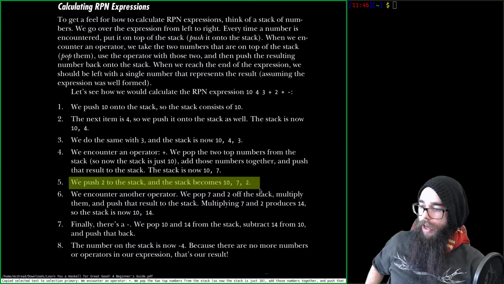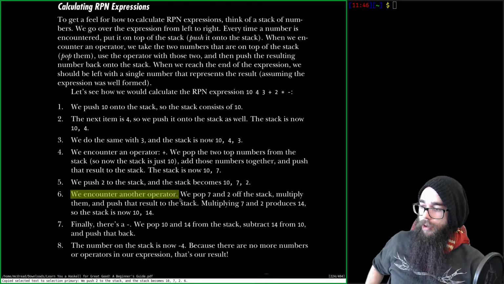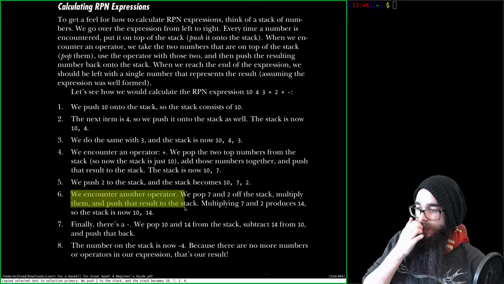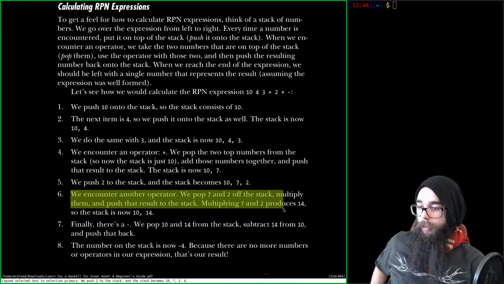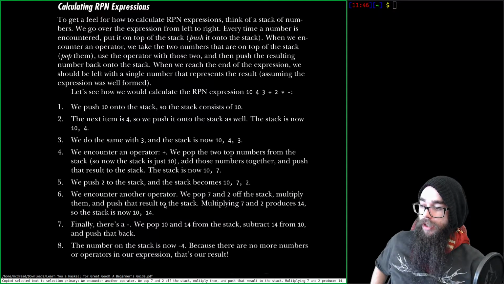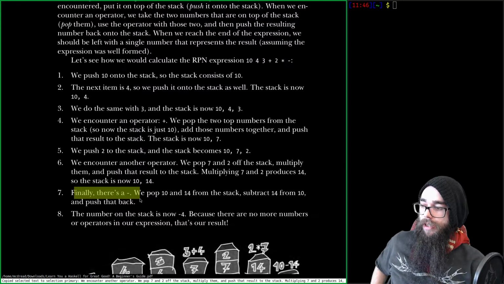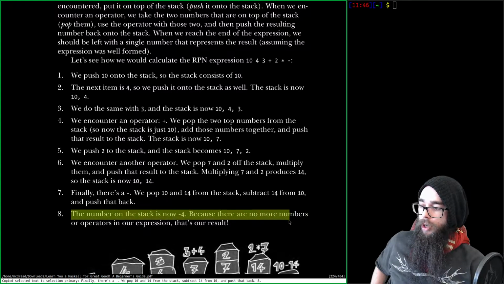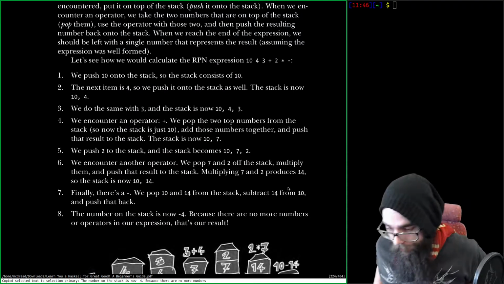We push 2 to the stack, so we got 10, 7, 2. We encounter the operator, we pop 7 and 2 off the stack, multiply them and push the result to the stack. Multiplying 7 and 2 produces 14, so the stack is now 10, 14. Finally, there is a minus. We pop 10 and 14 from the stack, subtract 14 from 10 and push that back. The number on the stack is now minus 4 because there are no more numbers or operators in our expression. That's our result.